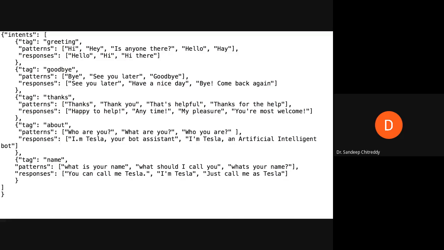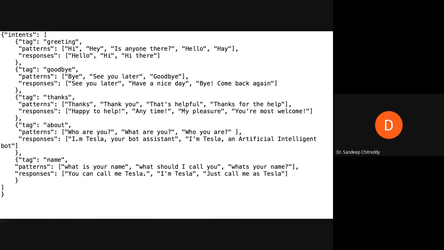So how well you design this intents file will make your bot look smarter. It's not about choosing some random sentences. You have to carefully think about how a user interacts with the bot, what the connection should be, what category it should fall into, and if a new question comes, how it should respond. There are plenty of things.